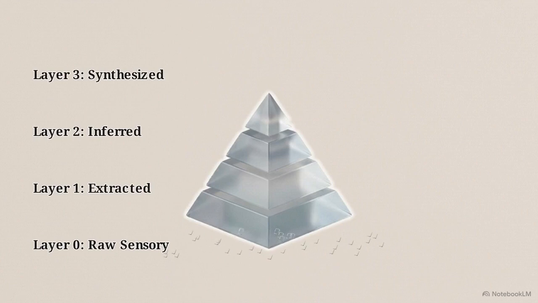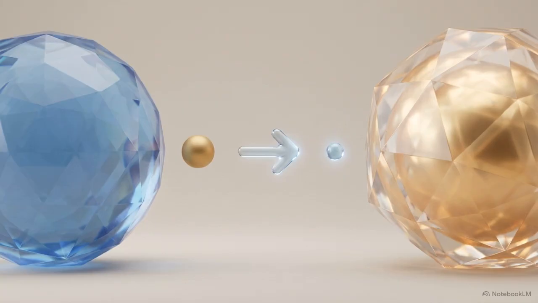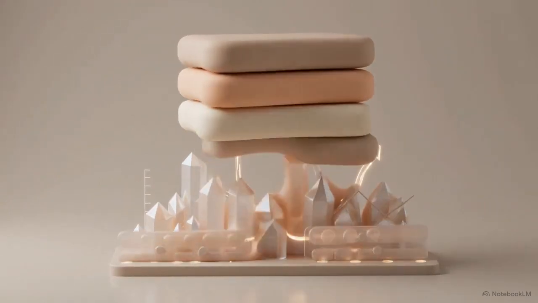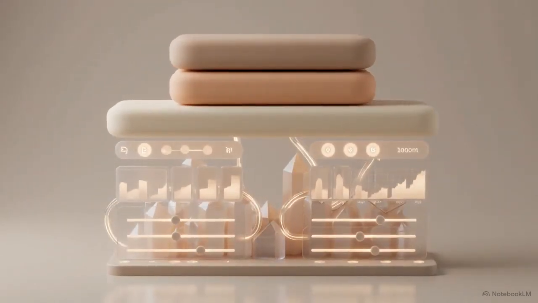Raw conversational data enters at layer 0 and systematically condenses as it moves toward the apex at layer 3. As data moves up this stack, the total volume of text decreases, but its relational value increases. This upward compression pipeline directly converts a stream of text messages into a structured model of emotional intelligence.